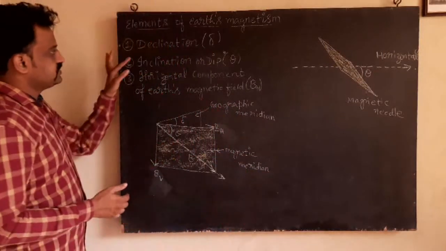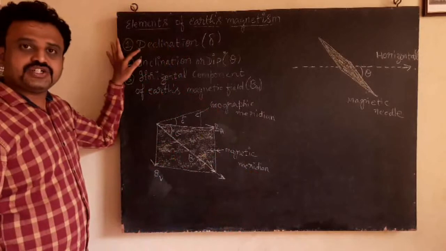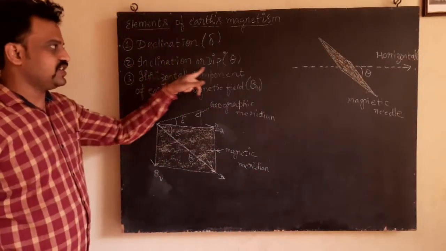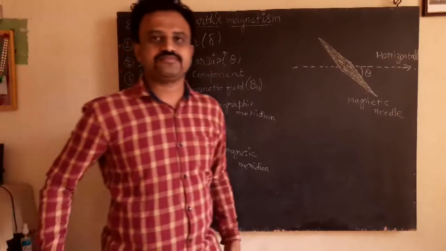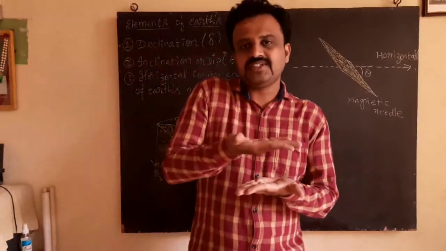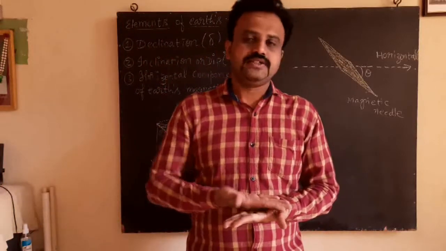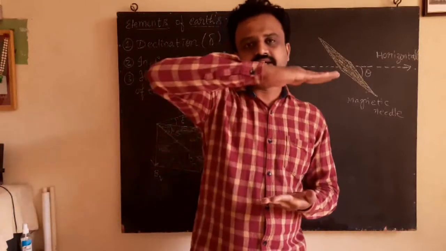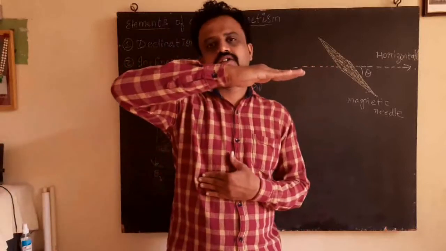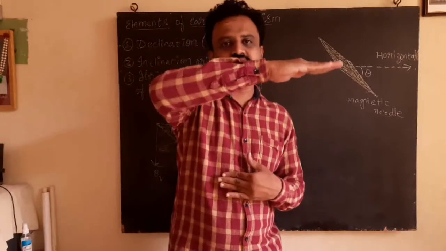Now, after understanding the definition of declination, we will try to understand what is inclination or magnetic dip. In any place, if you hold the magnetic needle, that magnetic needle does not stand exactly horizontally. It always makes a certain angle like this.